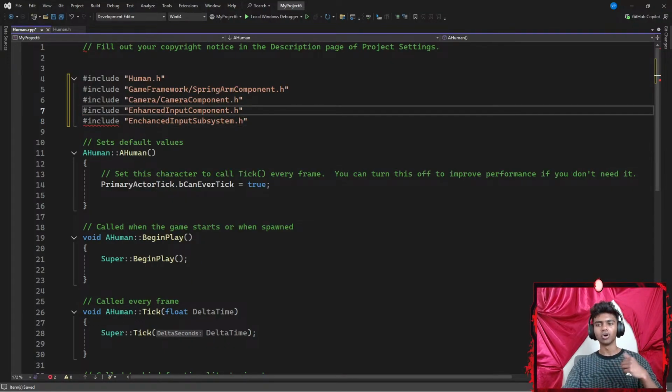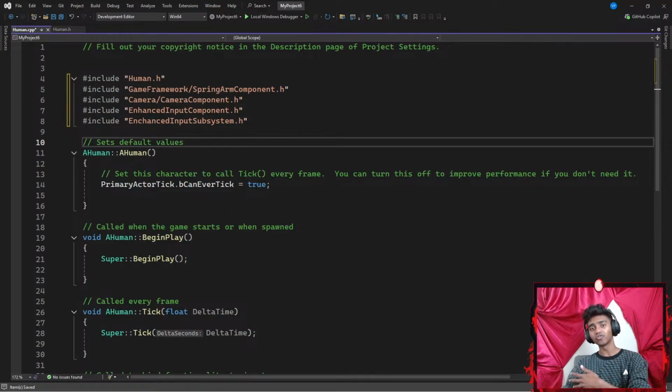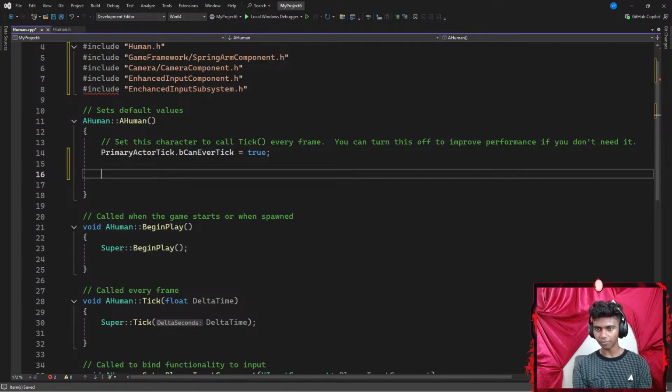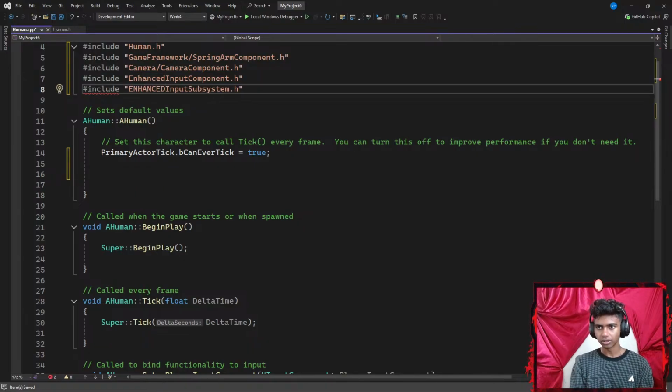I don't really know all the functionalities that these include files or libraries actually have, but the more I work with it, the more I'll try figuring out what they actually do. For the time being, I know that if I include this stuff, it helps me get access to my enhanced inputs. Now, inside my constructor, firstly I want to fix my typo. I spelled enhanced wrong: E-N-H-A-N-C-E-D. This should be lowercase.